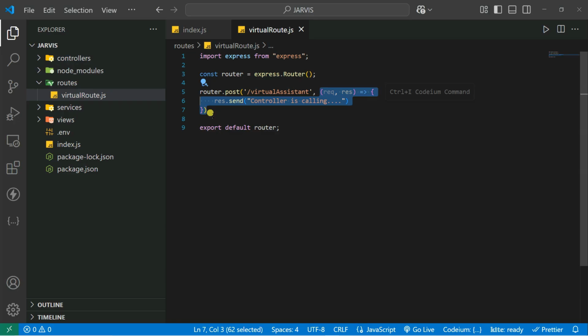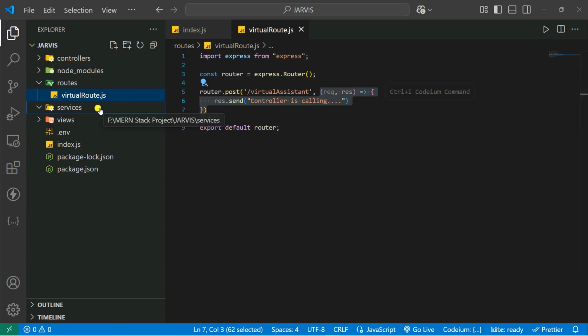Now what I can do is also create our controller inside our controller folder. But before that, it's better to first create our services, and after that you're going to call the controller. Because inside this controller we have all of the information, like open YouTube, open GitHub, or the latest news. Because this is the actual point. So it's better we create our services first, and after that we create our controllers.